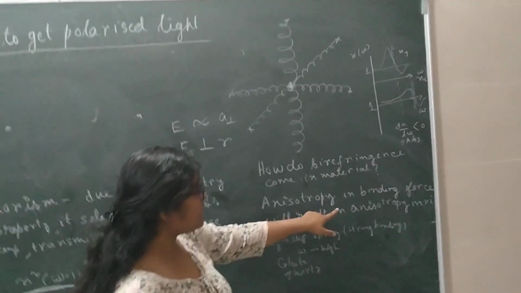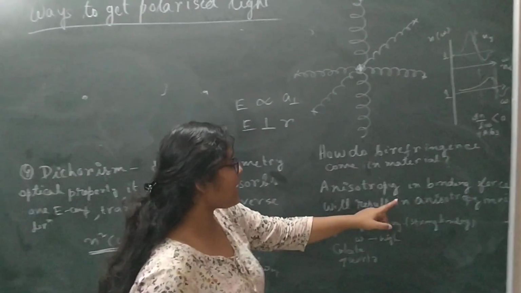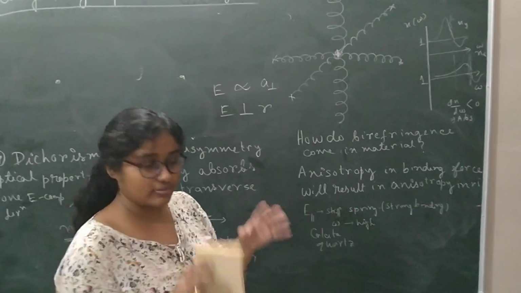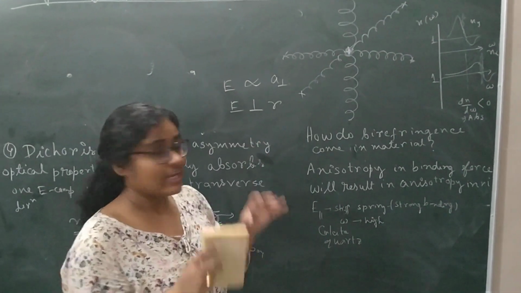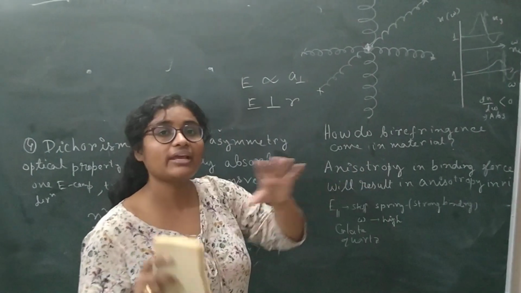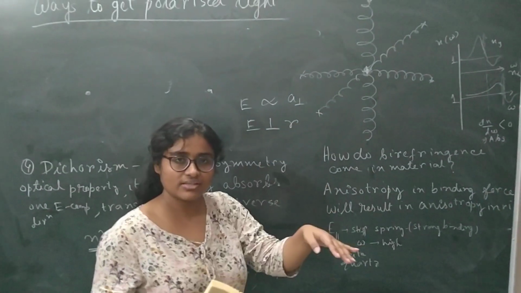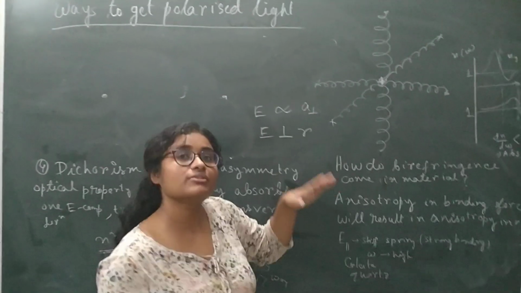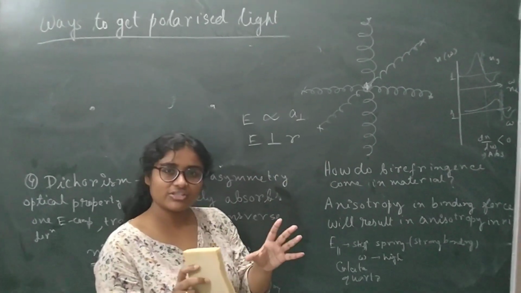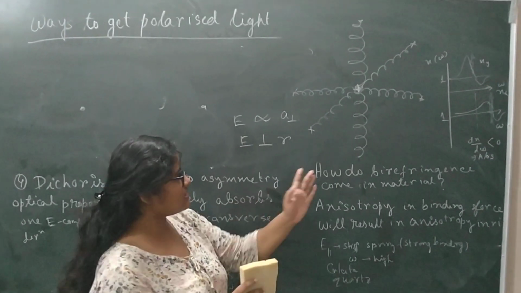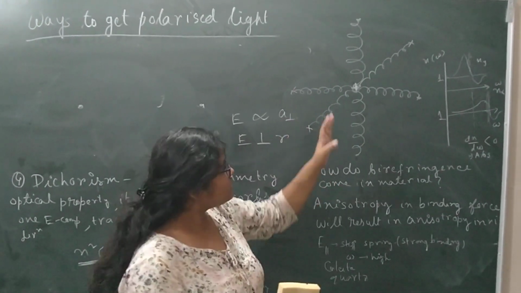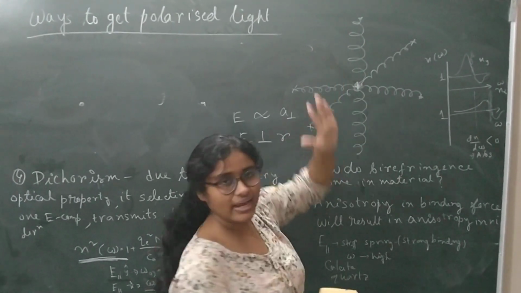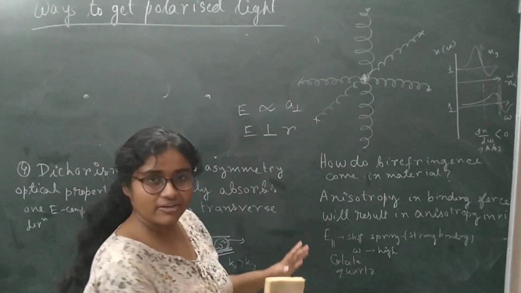The anisotropy in binding force will result in anisotropy in the refractive index, and due to the different refractive indices, the electric field will have different velocities along different directions. Along x the velocity will be something, along y the velocity will be different. So in the same crystal, due to the different binding forces and refractive indices, the electric field components of one magnitude will be different from the other one. So this is birefringence.